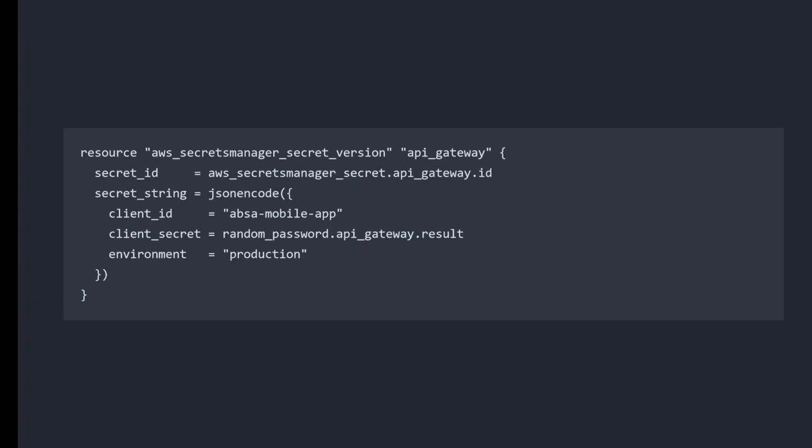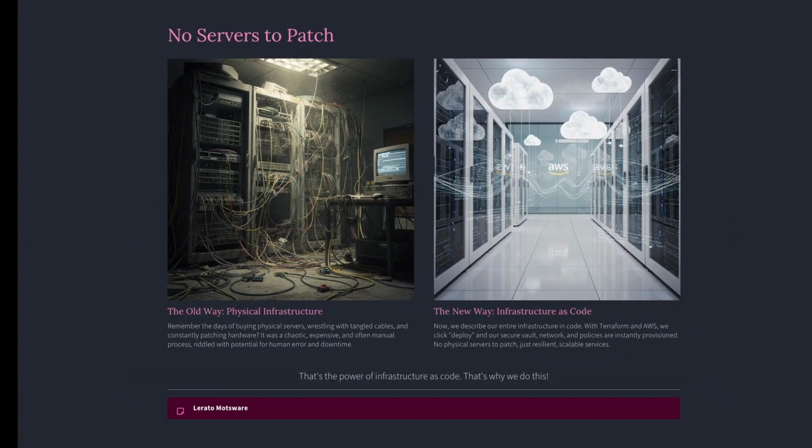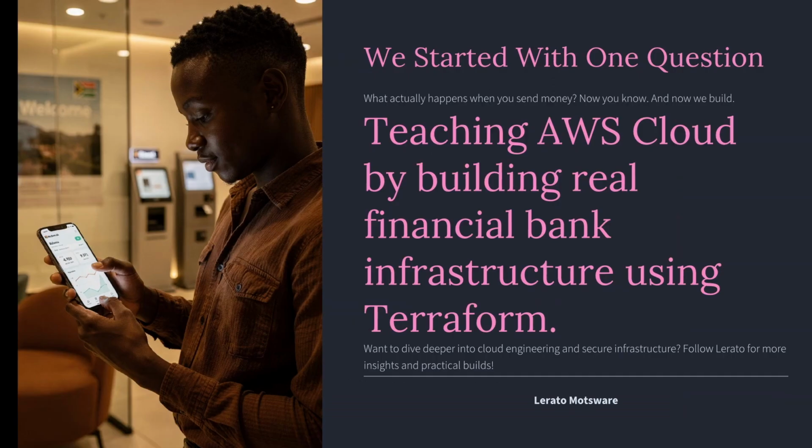First, client ID, absa-mobile-app, just the name tag. Second, client secret, the 32 character random password, 95 to the power of 32 combinations. Third, environment, production, because this is the real thing. Three lines of configuration. Behind those lines, AWS builds an encrypted vault, stores the secret safely, makes it available only to authorized services. No servers to patch, no databases to back up. That is the power of infrastructure as code. That is why we do this.